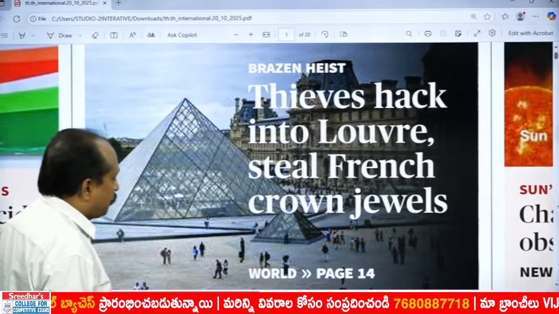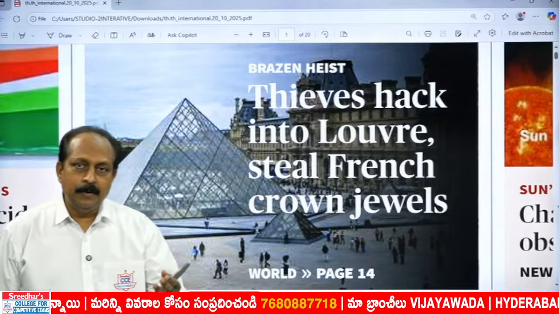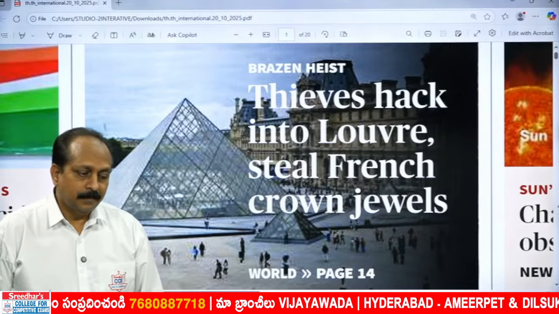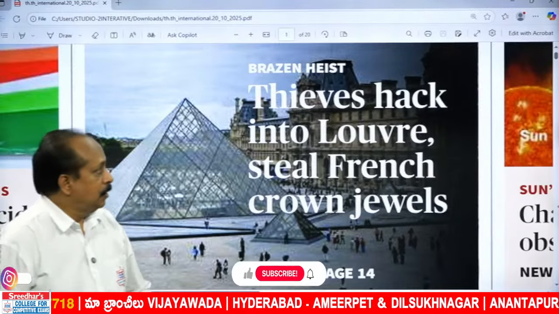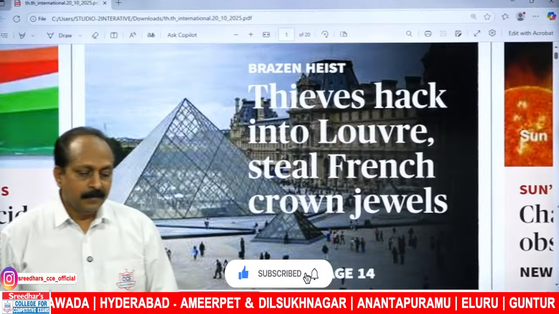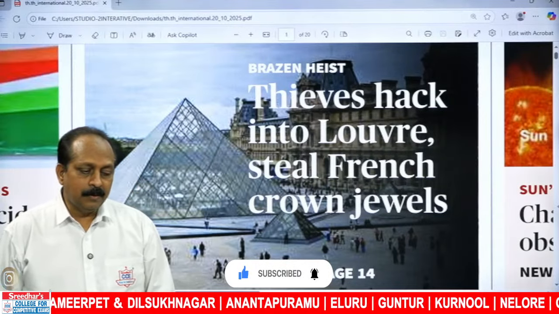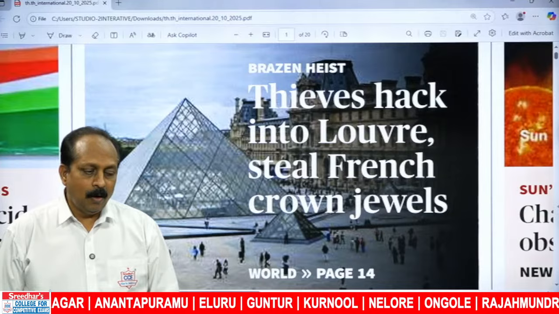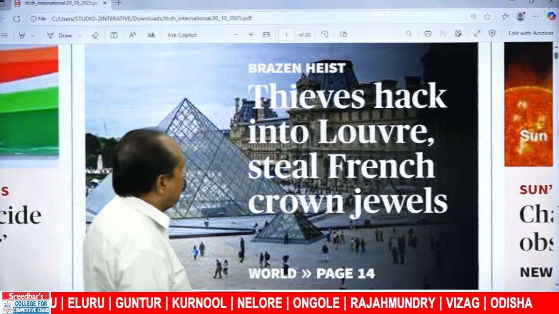Brazen heist. Brazen means open, deliberate, intentional, and something not acceptable. It has a negative connotation. And heist. How do you pronounce this? Heist means a robbery involving high stakes. Imagine someone tries to take very expensive stuff using force or illegally. That is known as heist, an important word.